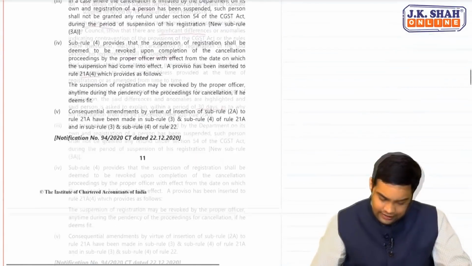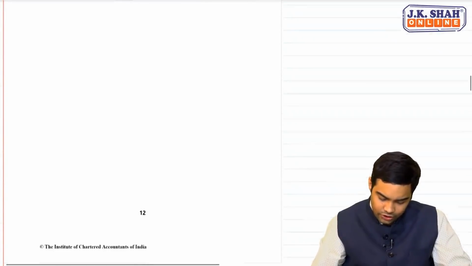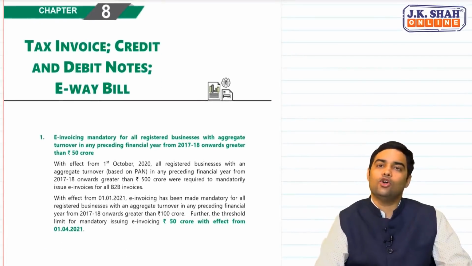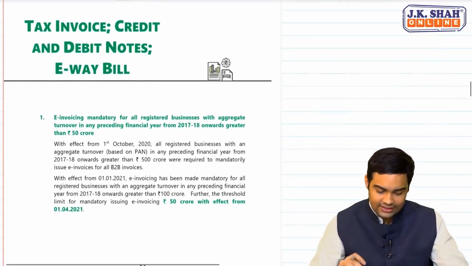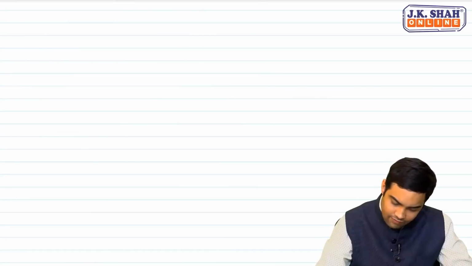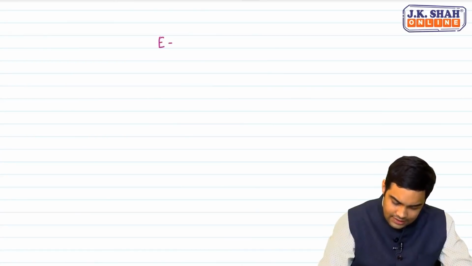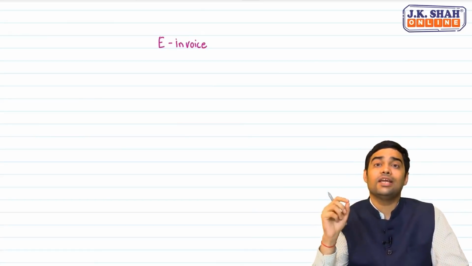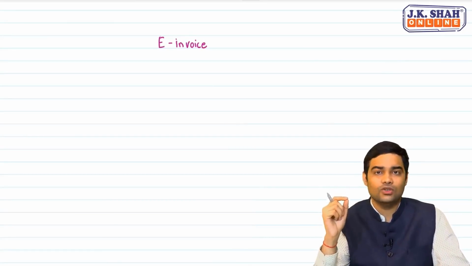Okay. Then we move on to tax invoice, credit note, debit note, e-way bill. Now what is the change which has happened here? First, let me tell you, we have two concepts: e-invoice, and one is for dynamic QR code in respect of B2C transactions.